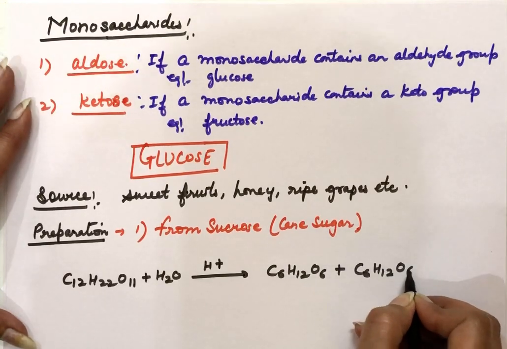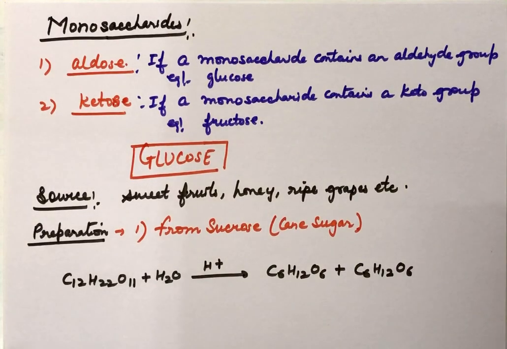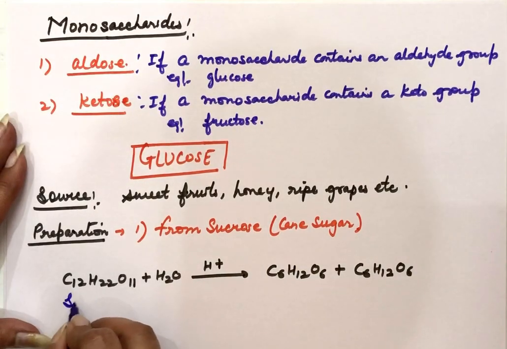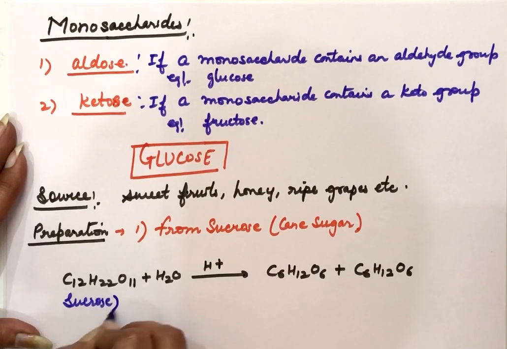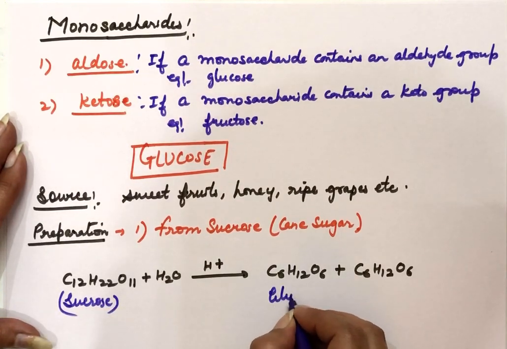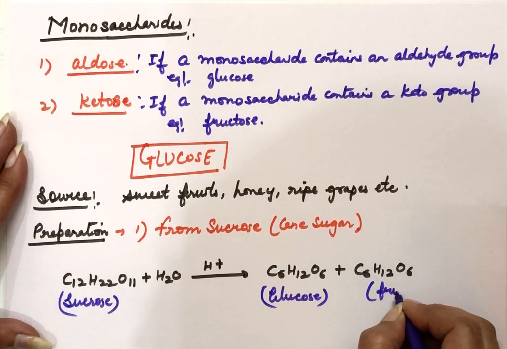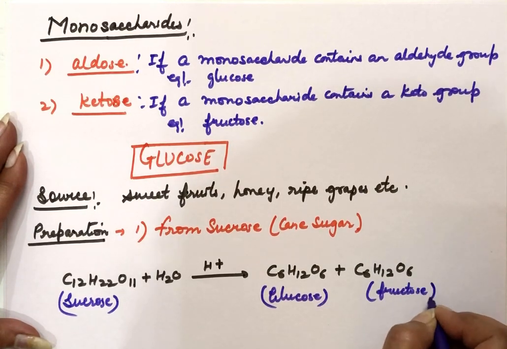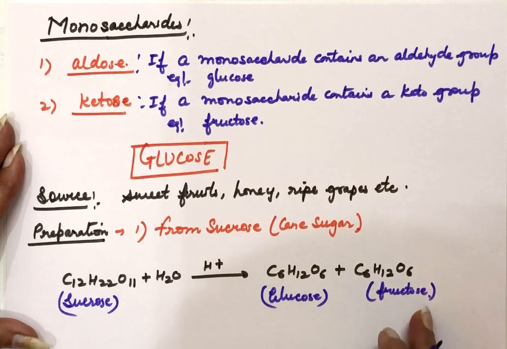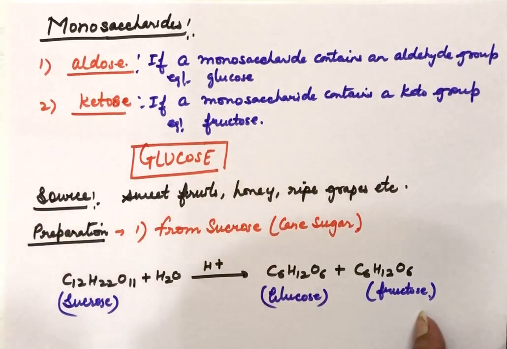So actually sucrose on hydrolysis is giving one molecule of glucose and one molecule of fructose. The molecular formula is the same while the structures are different. Glucose has aldehyde group while fructose has ketone group in it. This is the first method from sucrose.